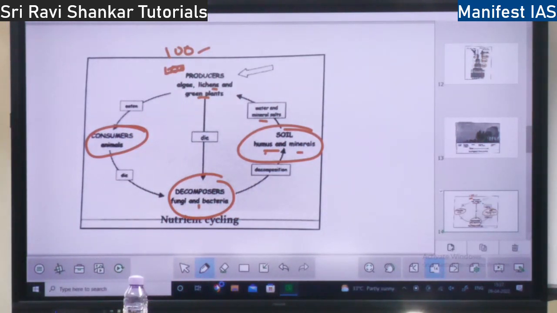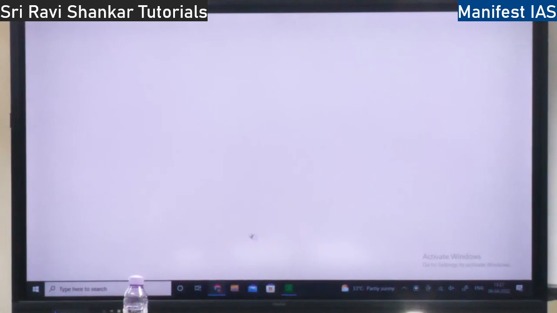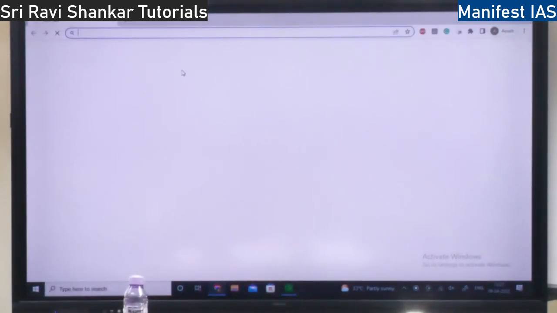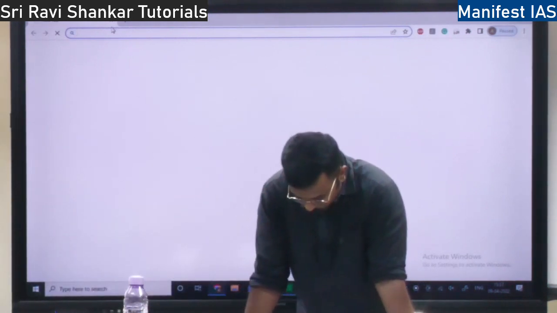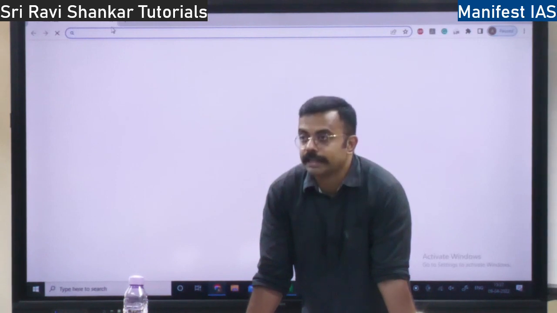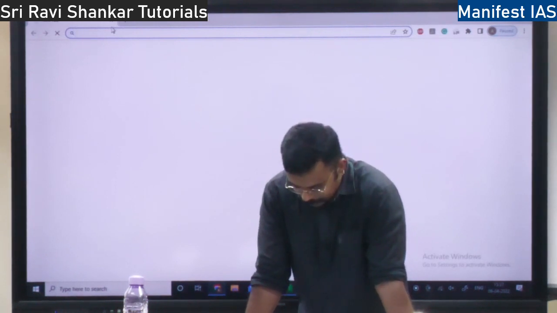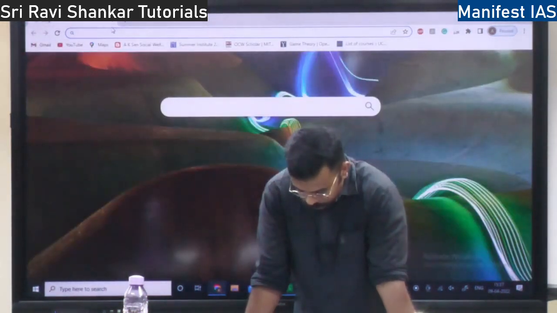Because without a diagram, you have seen the diagram of the carbon cycle, nitrogen cycle, water cycle. So it's important to see the diagram of the phosphorus cycle. Okay, let it load. So this phosphorus, you will find it in the earth's crust, that is in the rocks, right?